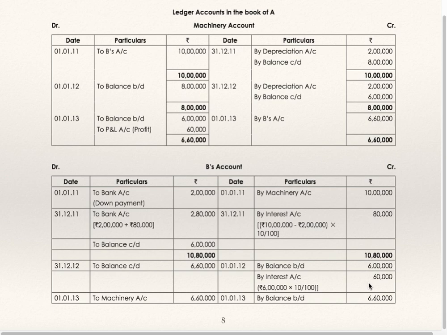Second year interest due is 60,000. But he has not paid this interest. So here you will not get it on the debit side as to bank, but it is to be transferred to machinery account. See here, to machinery account 6,60,000. Machinery account by B 6,60,000. Balance brought down is 6 lakhs. So 60,000 is profit which will get transferred to profit and loss account.